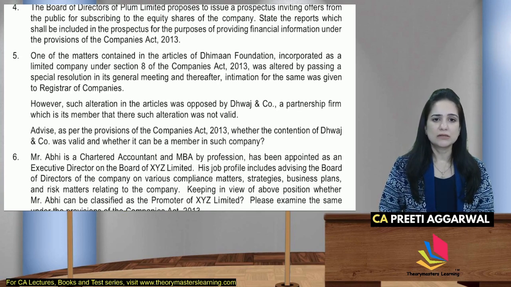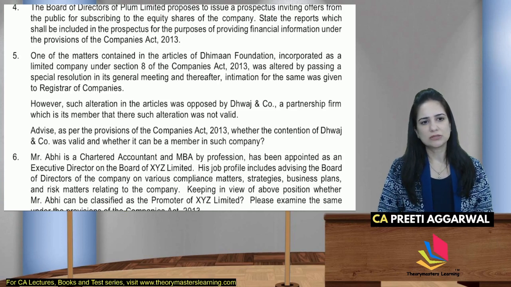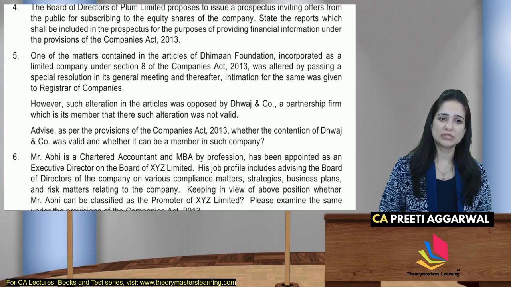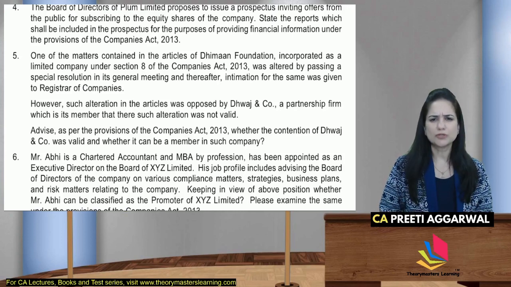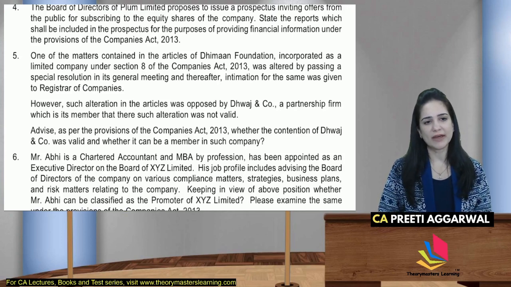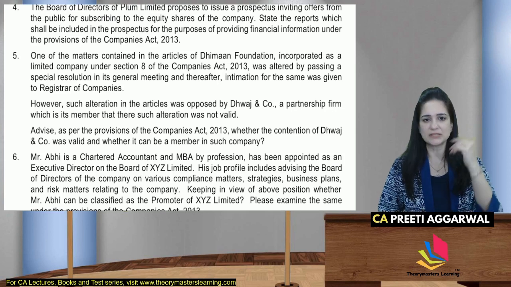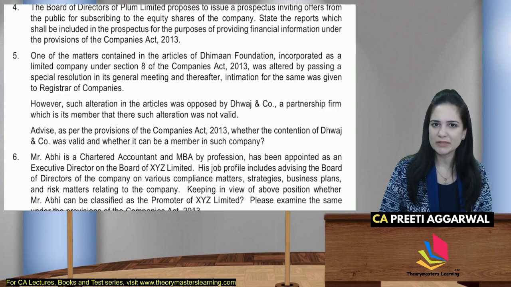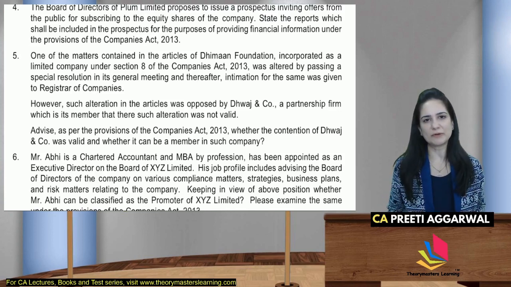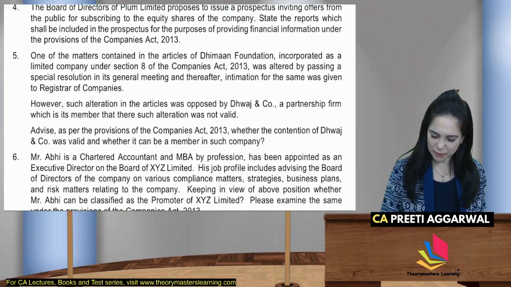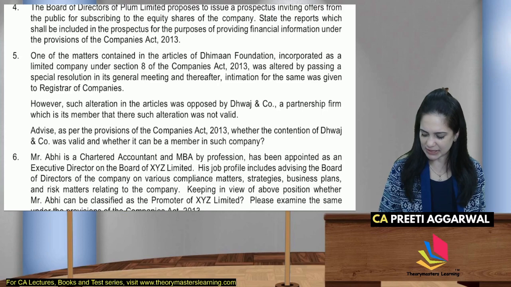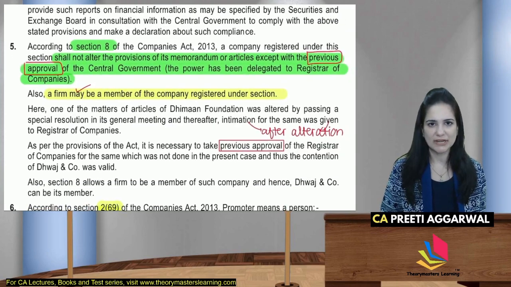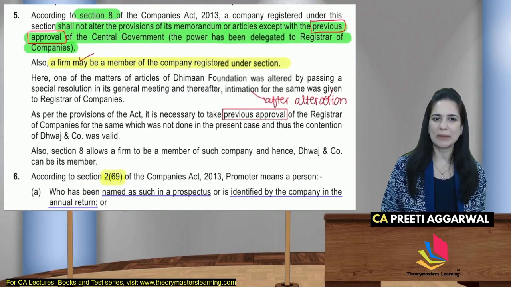The alteration of the articles was opposed by a company, a partnership, which says that alteration is not valid. You also have to decide whether it can be a member in such company. It's a partnership firm. Can a partnership firm become a member in section 8 company? It's one of the privileges, no? वैसे partnership firm is not a separate person in the eyes of law. It is not capable of contracting. But one of the privileges of Section 8 company is that yes, it can be a member.